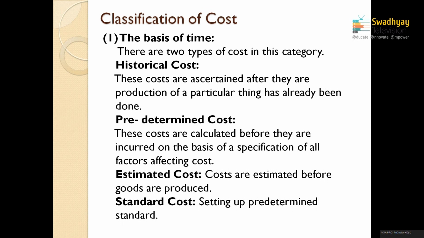So here the classification is said, one is the historical cost, which was already incurred for the manufacturing product. The second is the predetermined cost. On the basis of predetermined cost, one is the estimation cost as well as the standard cost. Why are the estimated and standard required? Because they want to identify how the cost can be reduced and controlled, and how they can bargain the cost and negotiate it for the benefit of the company. So this is the first classification, on the basis of time.